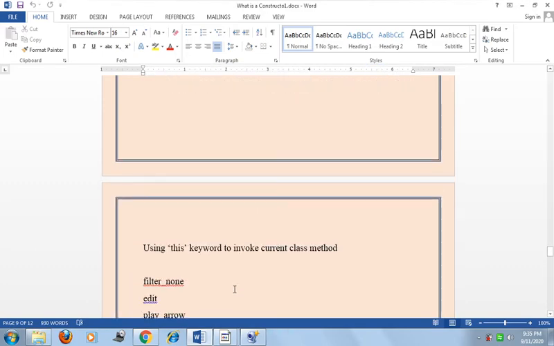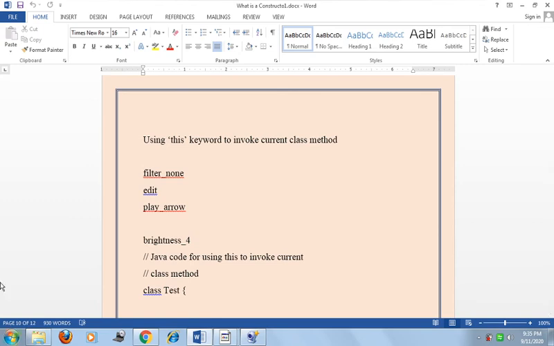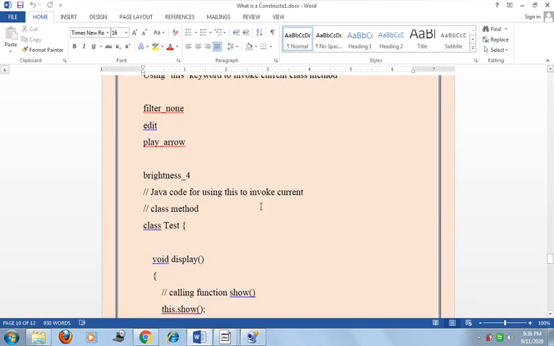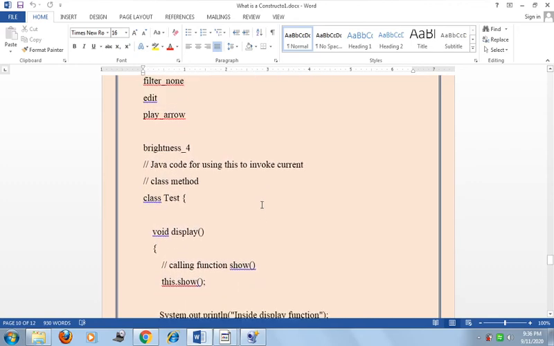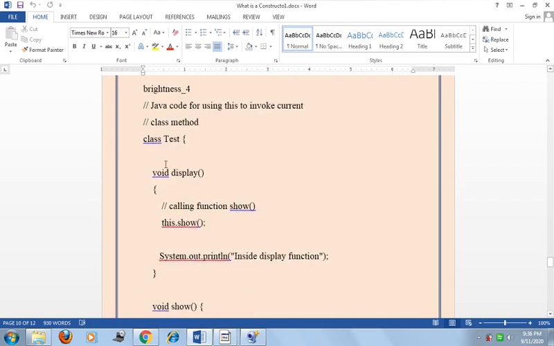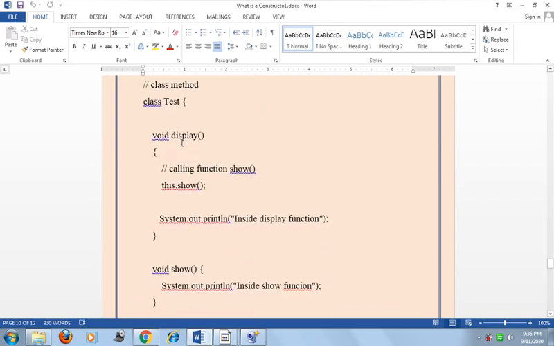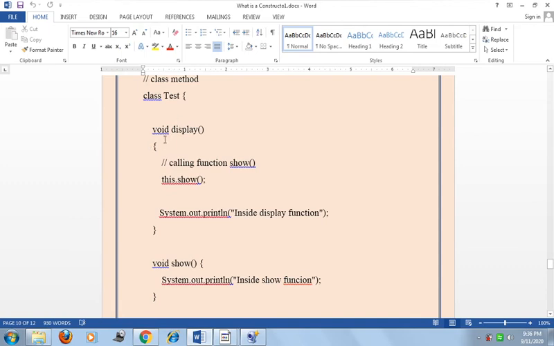Now we see one example using the this keyword to invoke the current class method. So here, see friend, the class is Test. In that Test class we have a method display, and here we call the function show. So this.show() is called in the display function.